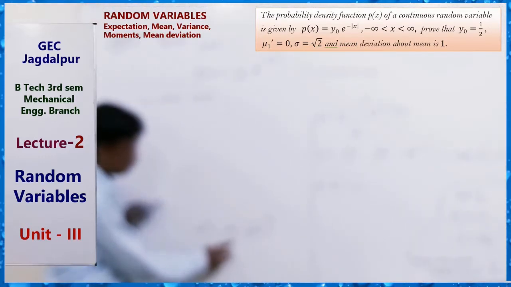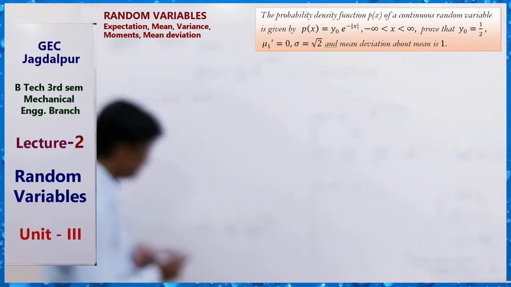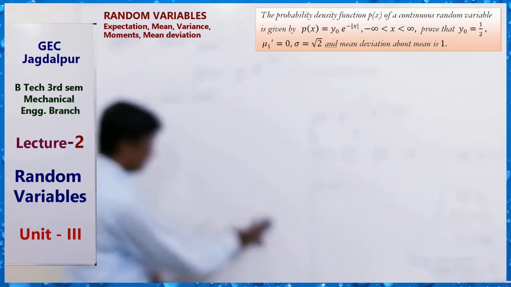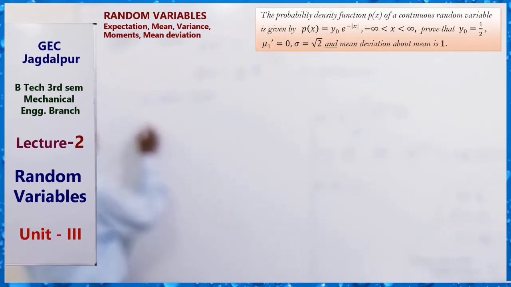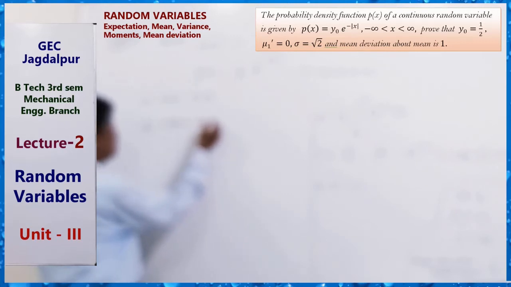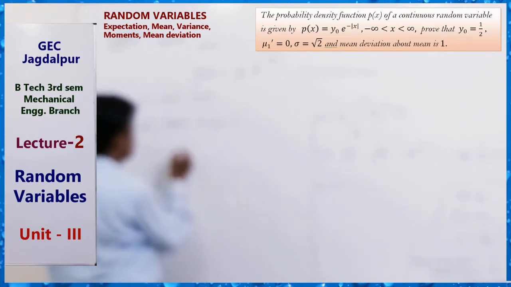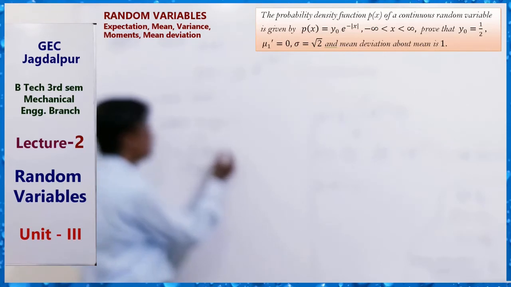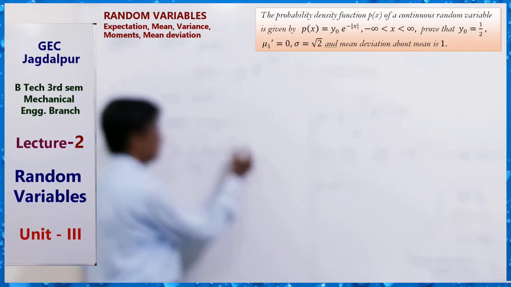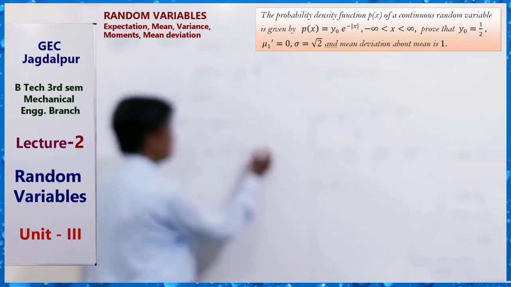We just require mu2 dash about origin. So we just have to find this, then we will find sigma. We know that mu2 dash about origin equals the integral from minus infinity to infinity of x minus 0 square, px dx.